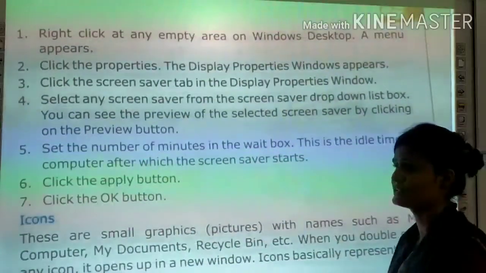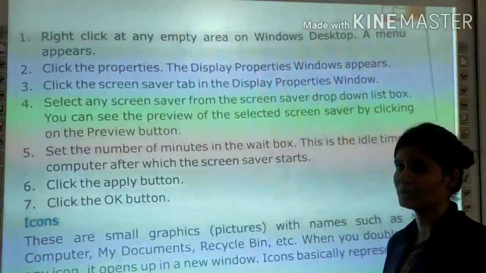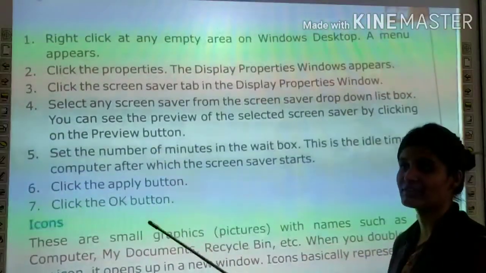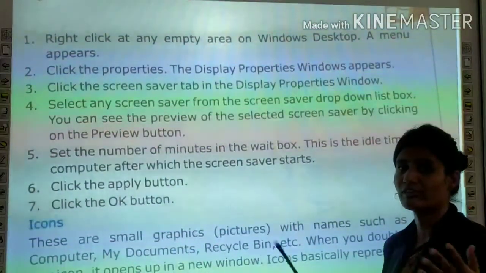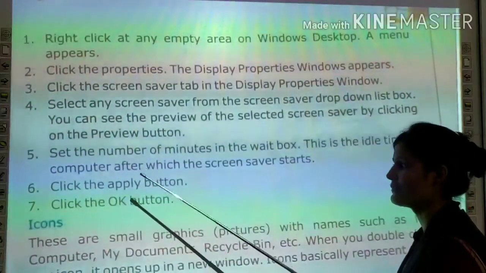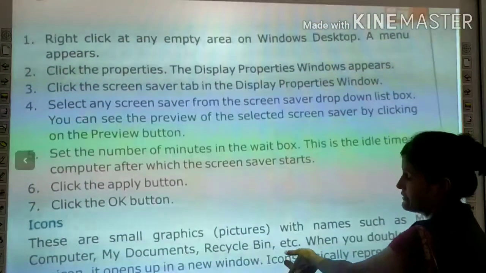आपका कंप्यूटर पे आप कुछ work नहीं कर रहे तो you have to set the timing. आपने timing set कर दी after 5 minutes or 6 minutes, तो उसके 5 और 6 मिनट बाद if you are not doing anything on a computer, screen saver starts. Screen saver क्या होगा? Start हो जाएगा. Graphics move हो जाएंगे, moving pictures और moving graphics start हो जाएंगे. Then click the apply button and finally click the OK button. When you click the OK button, तो वो screen saver सेव हो जाएगा आपके.